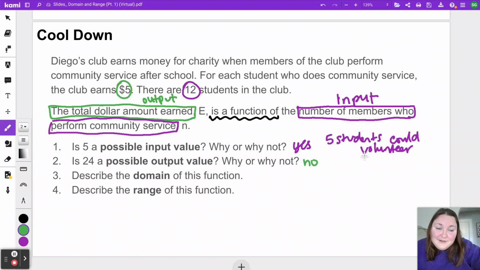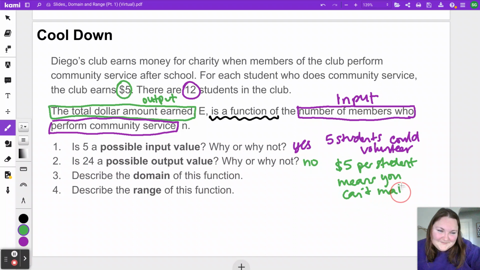So no, my reason could be: $5 per student means you can't make $24. You could make 5, 10, 15, 20, 25, but not 24.